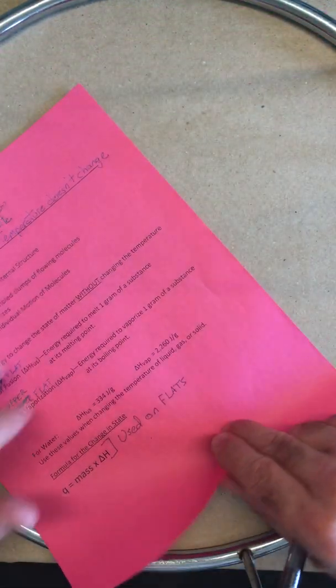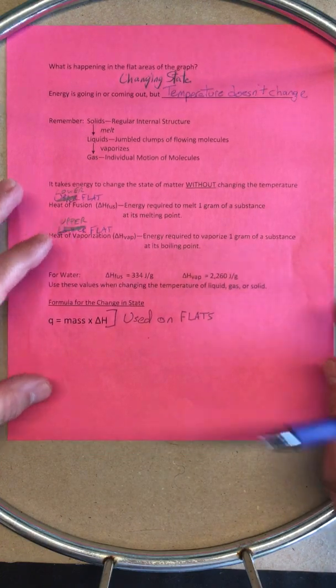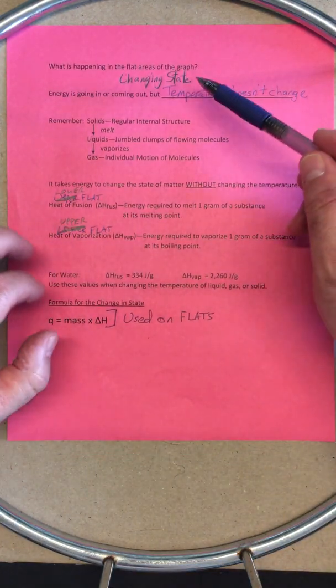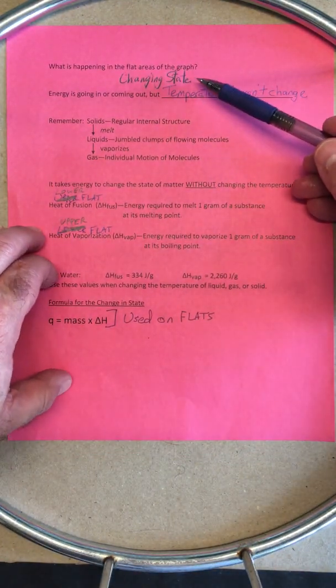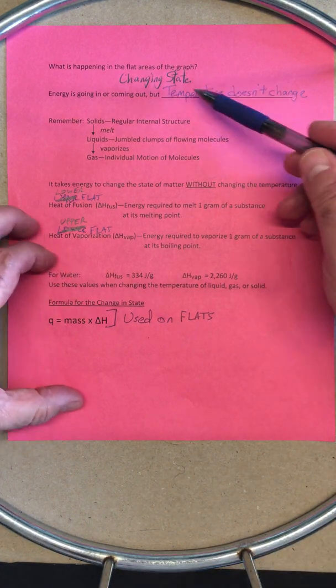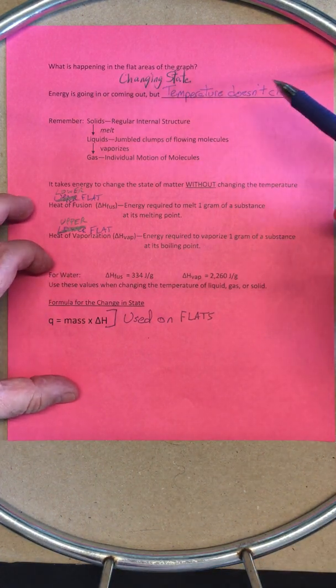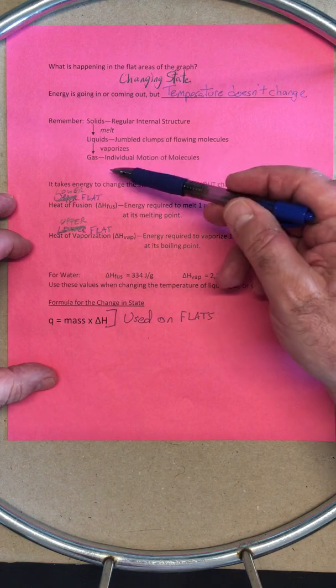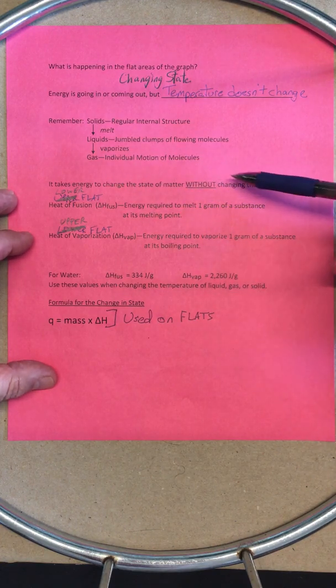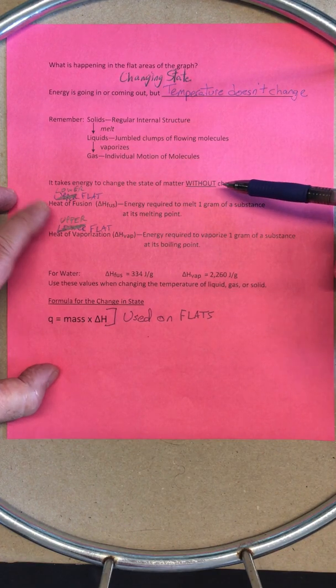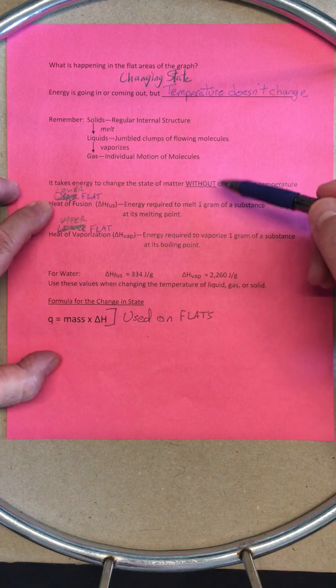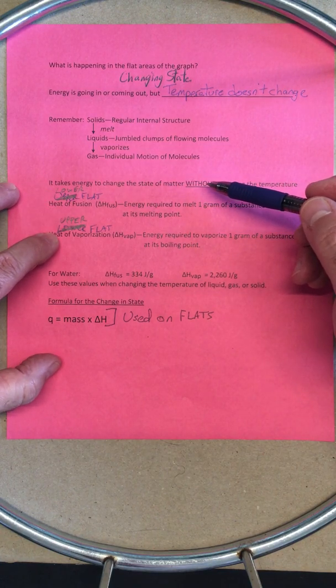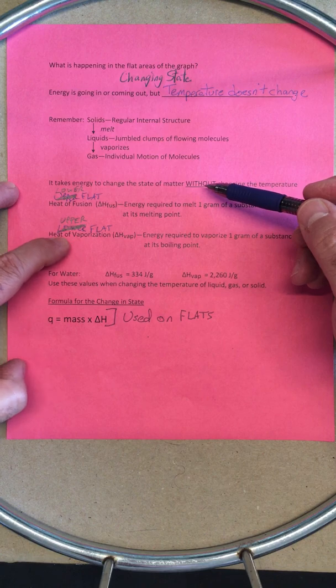Let's just talk about the flats for a moment. Okay? What's happening on the flat areas of the graph? Basically, you're changing state. Energy is coming in, going out, temperature doesn't change. That's the flat areas. It takes energy to change state without it changing the temperature. You've got the lower flat, which is called the heat of fusion. The upper flat is the heat of vaporization.